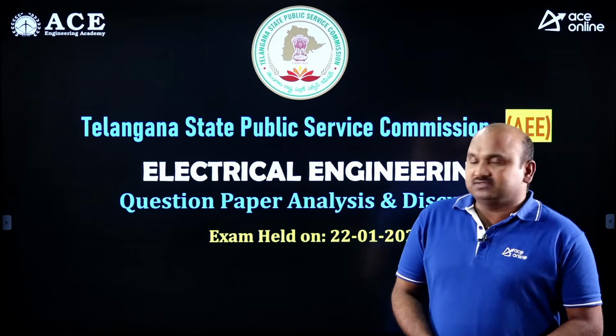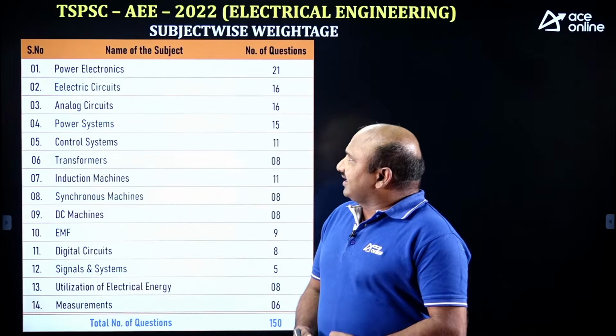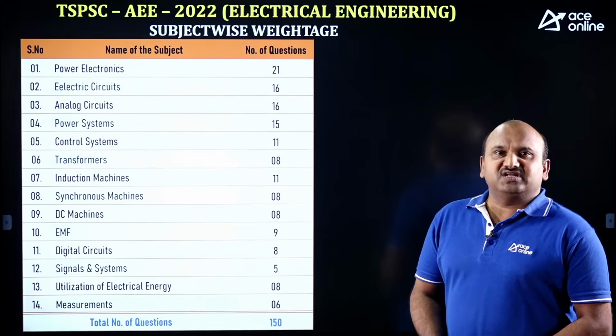Now I would like to present the weightage of today's electrical engineering paper for each and every subject.